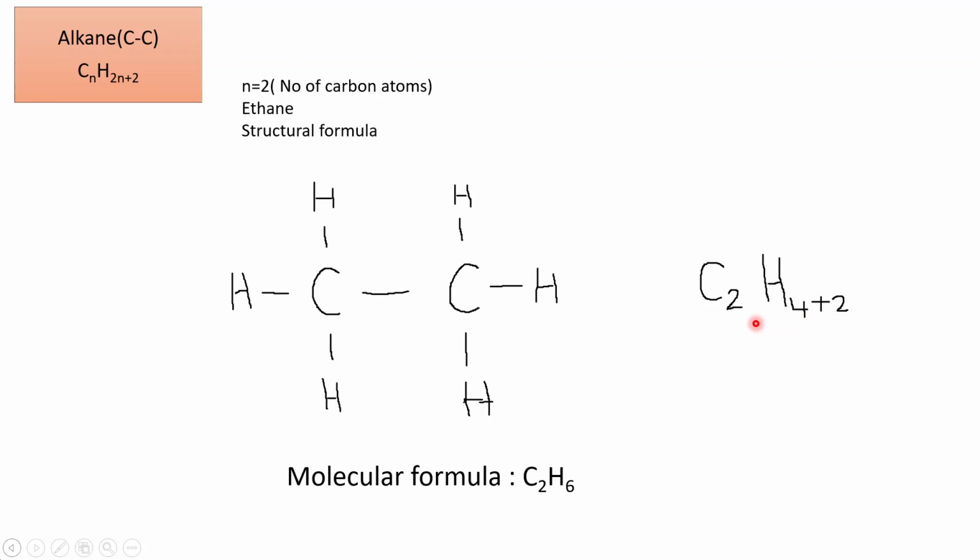C2H4 plus 2 means C2H6. Therefore, we can see that from the general formula, we can get the molecular formula of alkane, that is ethane having 2 carbon atoms.